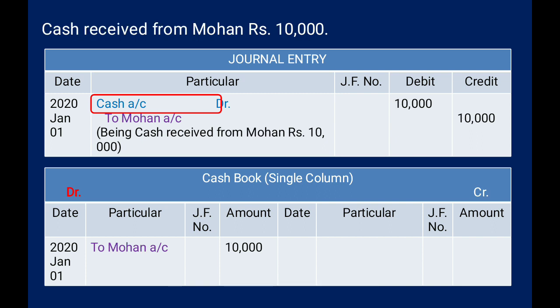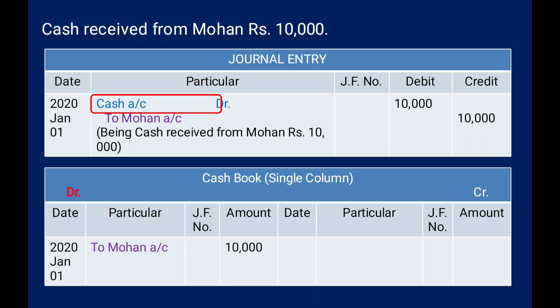Next we have cash received from Mohan, rupees 10,000. Here you can see cash account debit to Mohan's account. Okay, that is our journal entry. Again in this question, cash account debit, it means this transaction we have to record on the debit side, because the cash account is debited, and at that time we have to mention the party we have to credit.